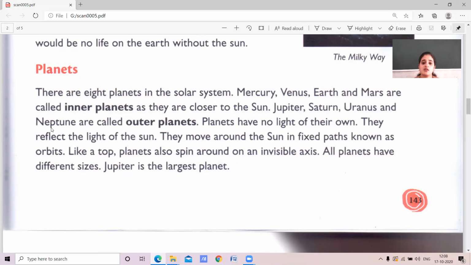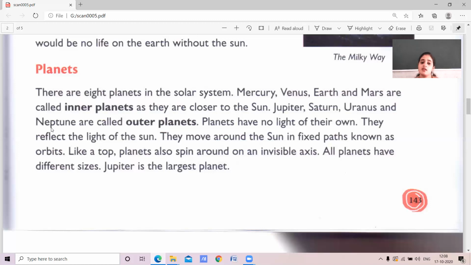All these planets are moving around the sun in a fixed path, in a fixed manner. The fixed path is known as orbit. Okay, children, we call that an orbit.